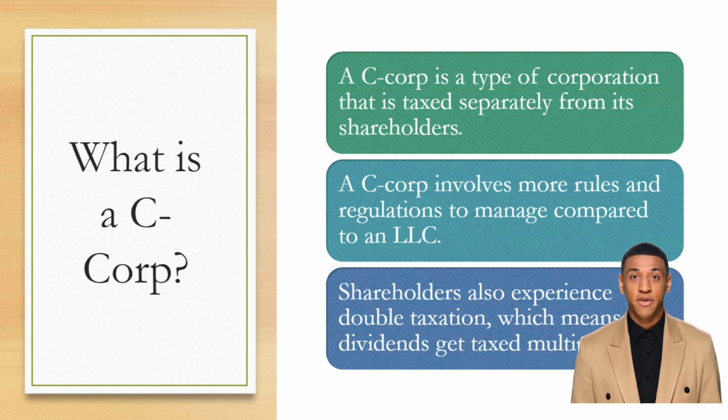A C-Corp is subject to more rules and regulations than an LLC. It has to follow corporate formalities, such as having a board of directors, officers, bylaws, and annual reports. A C-Corp also pays corporate income tax on its net earnings using IRS Form 1120. The shareholders then pay taxes on their personal income for any gains realized from dividends paid by the C-Corp or on gains made from sale of C-Corp stock. This results in double taxation, which can reduce the net income available to shareholders.